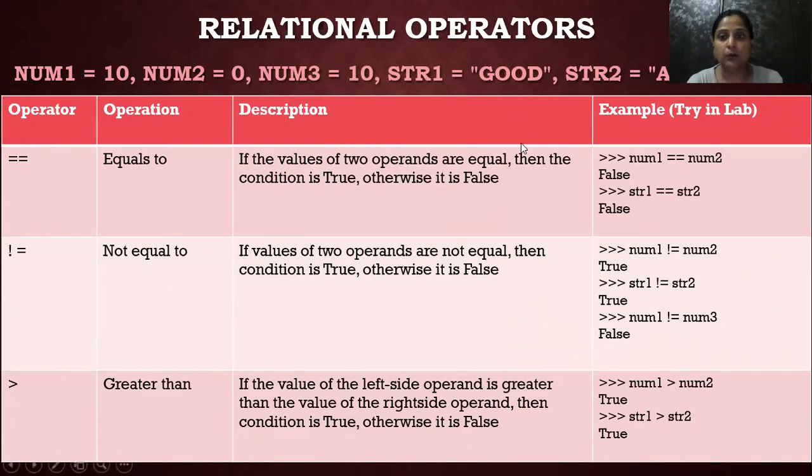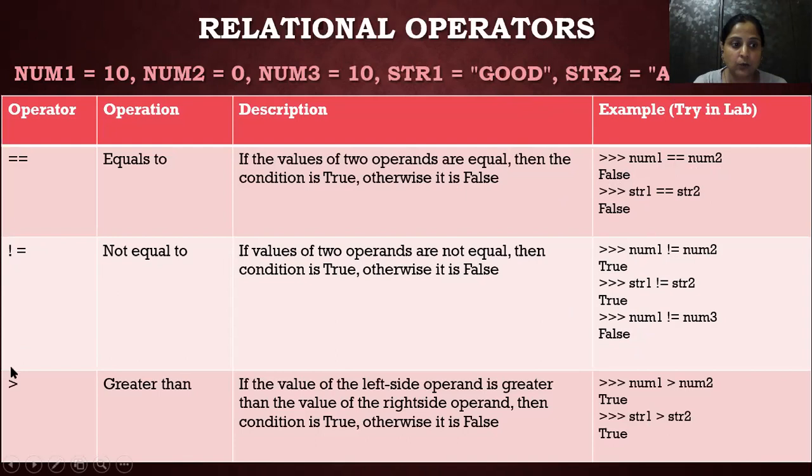Whenever we want to compare values exactly, for example, numeral 1 equals numeral 2, 10 equals 0? No, that's why the result is false. These relational operators always give you the result as true or false. This is not equal to. This exclamation sign is the symbol of not, which reverses the result. Numeral 1 not equals numeral 2, of course. 10 is not equal to 0. That's why the result is true. In the same way, we can apply these relational operators over strings. It compares the strings by character.